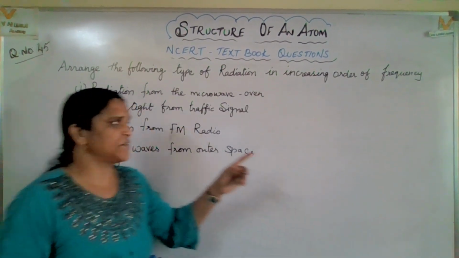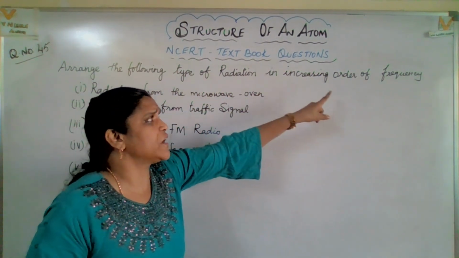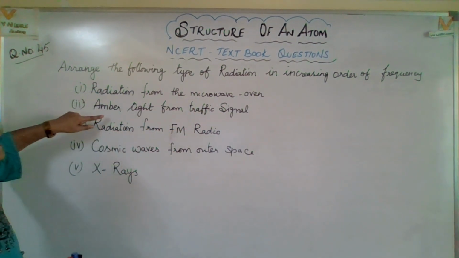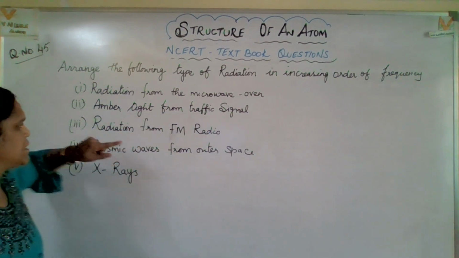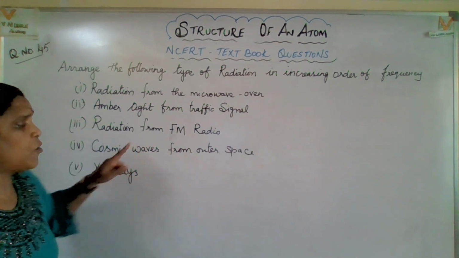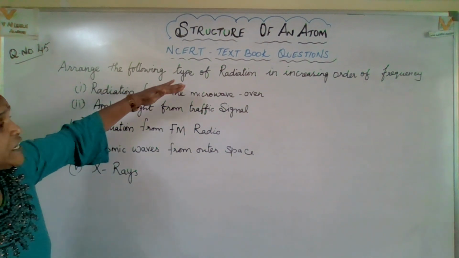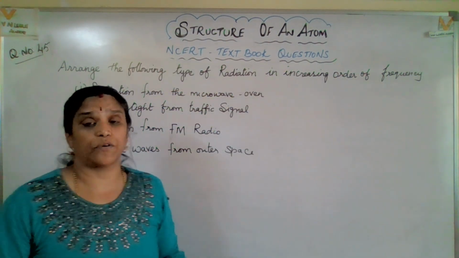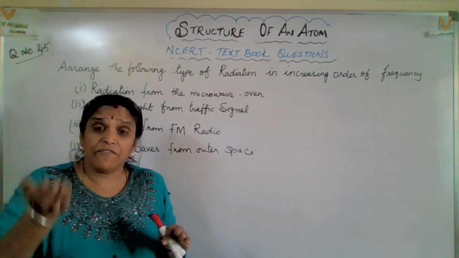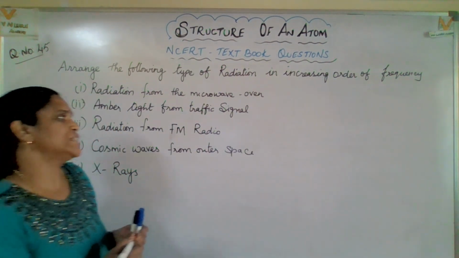Now let us check another question. Arrange the following type of radiation in increasing order of frequency: radiation from the microwave oven, amber light from traffic signal, radiation from FM radio, cosmic waves from the outer space, and X-rays. Already you know that as wavelength increases, frequency decreases. That you please remember. Come on, let's go and find out.